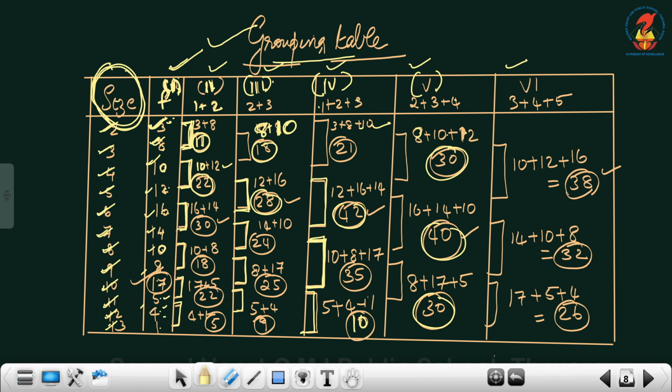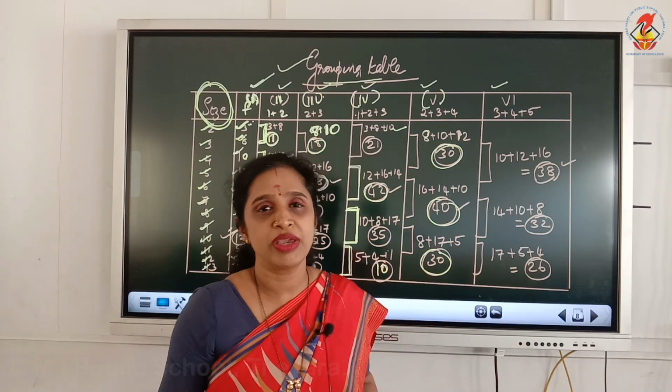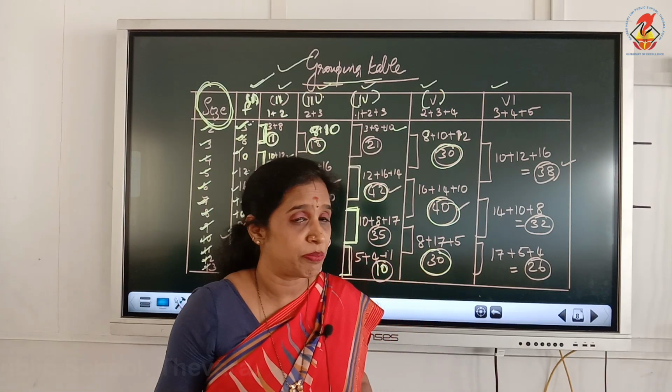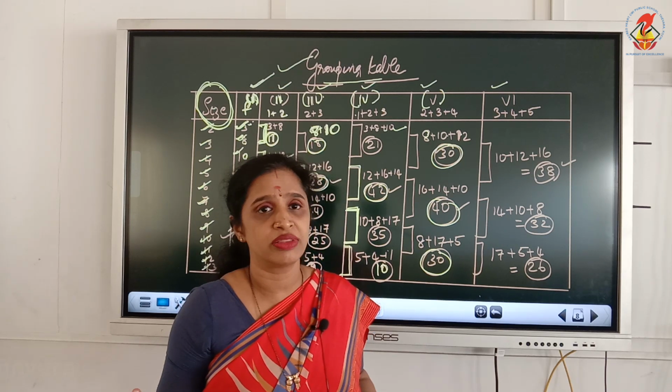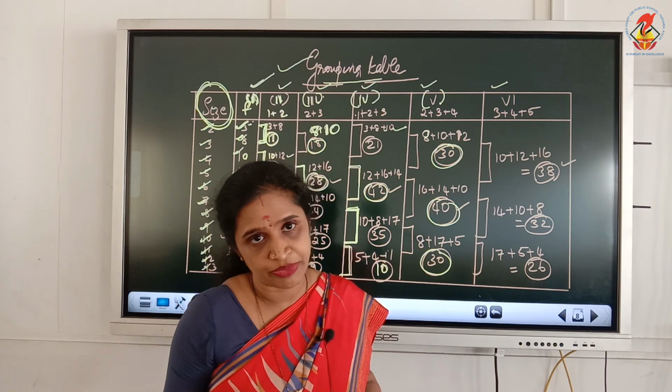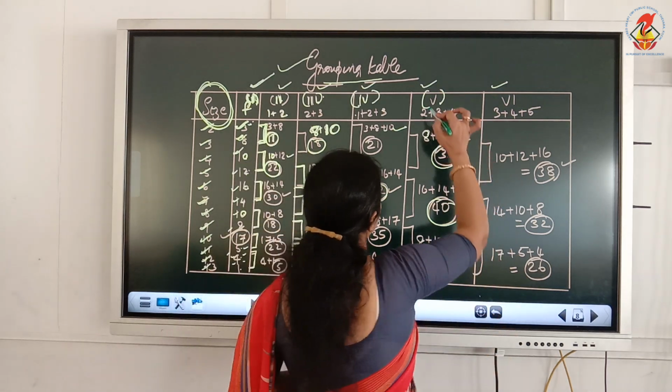So when you add like that, these two numbers 4 and 1 will be left out. Leave it because it doesn't have the third number. It can't make a pair. Only 2 are there, but here the pairing system is 3. So only 4 and 1 is there. We can't do anything, so leave it as it is. Okay, so this is column number 5.